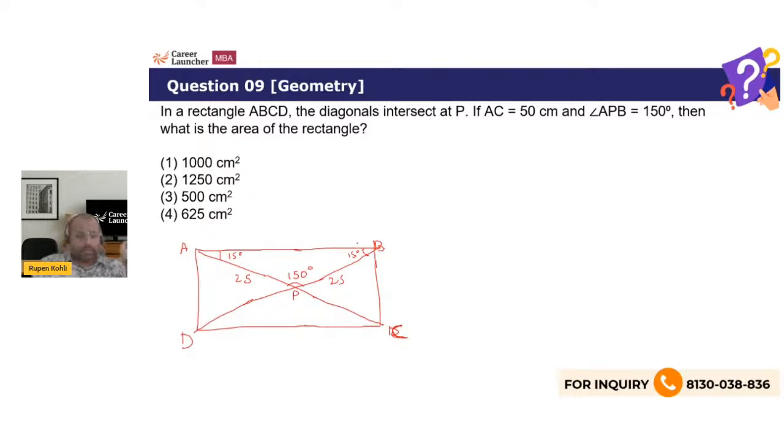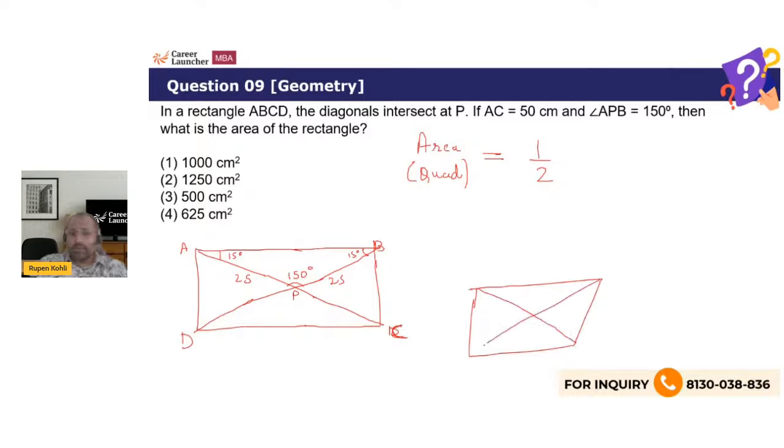Now I have a very short shortcut to this question. I don't know how many of you know this formula. This is a general formula for the area of any quadrilateral, and in case you don't know it, it is very useful in this question. I'm not saying rectangle, I'm not saying trapezium, and I'm not saying rhombus, I'm saying any quadrilateral, remember, in which the diagonals intersect at the angle theta, and the two diagonals are of length d1 and d2. The area of a quadrilateral is always given by half d1 d2 sine theta.